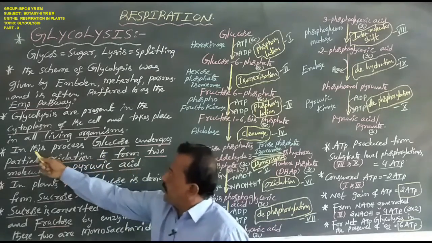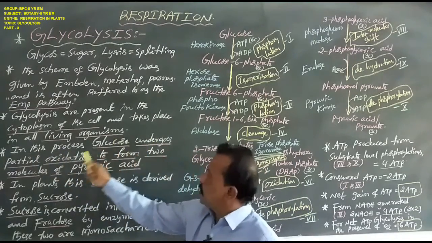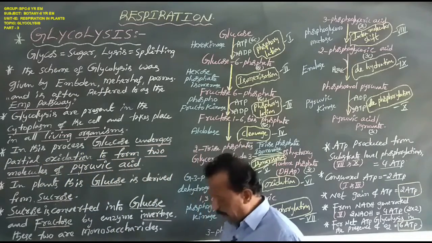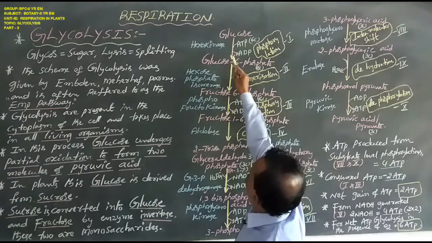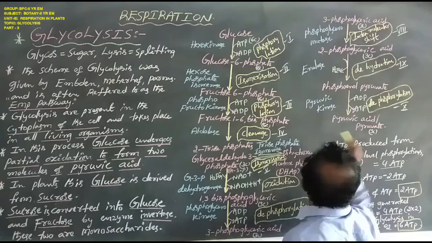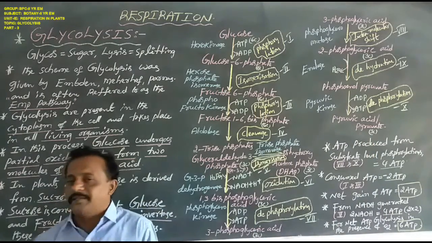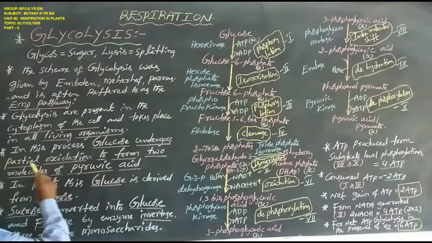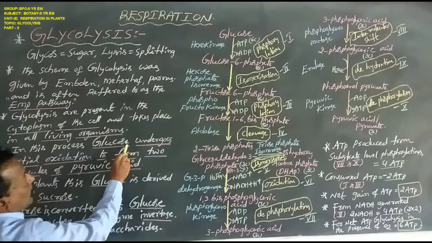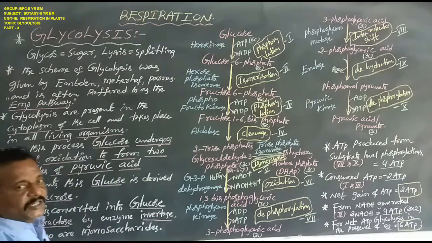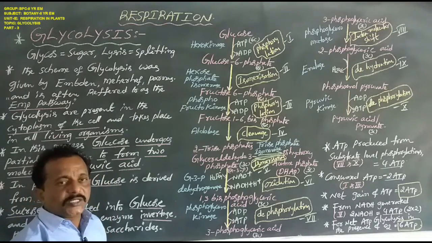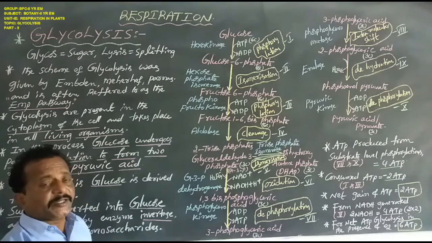In this process, glucose undergoes partial oxidation to form two molecules of pyruvic acid. That is called glycolysis. Glucose, a 6 carbon compound, is the first respiratory substrate.